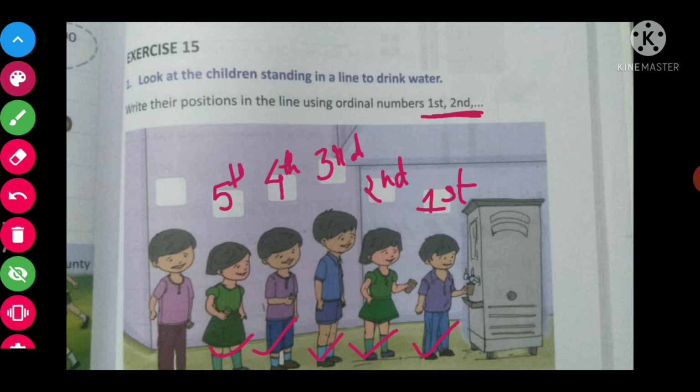Now this boy again is in sixth position, so we'll write sixth like this. This is how you have to write the ordinal numbers. I hope you have understood about the ordinal numbers. It is just the position or the order of a thing.